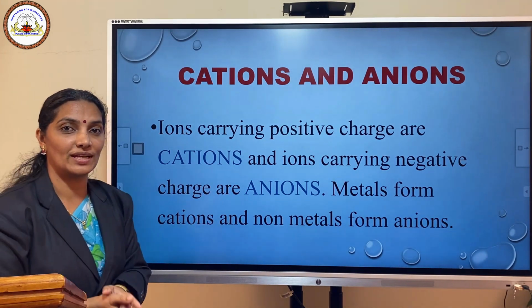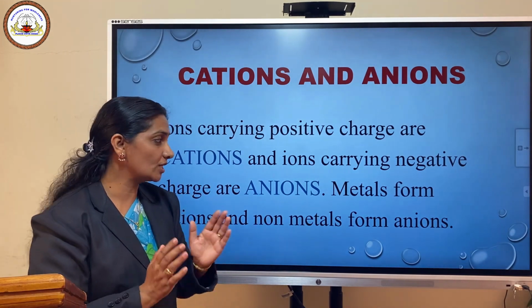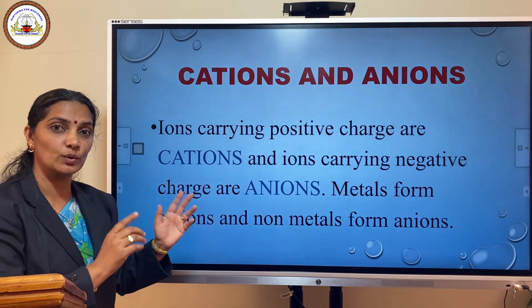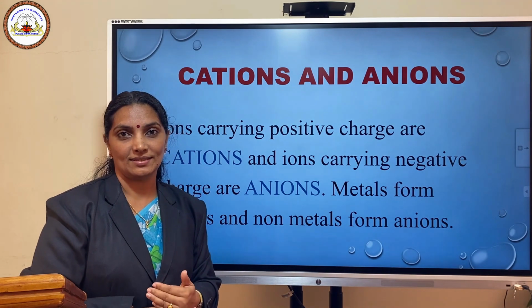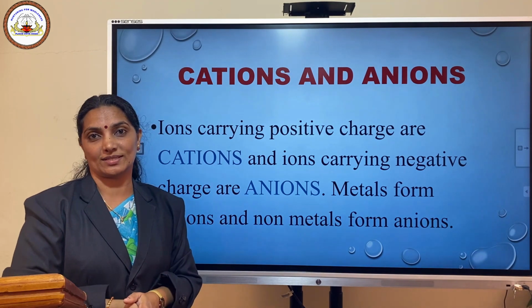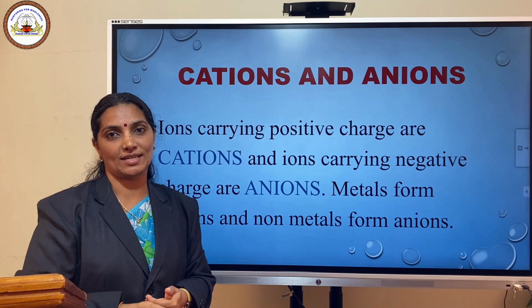Then which type of elements form cations and which type form anions? Usually metals form cations. We observed sodium, magnesium, aluminium, copper, all these are metals. Their outermost shell contains less than 4 electrons. As a result, they have a tendency to remove their valence electrons.